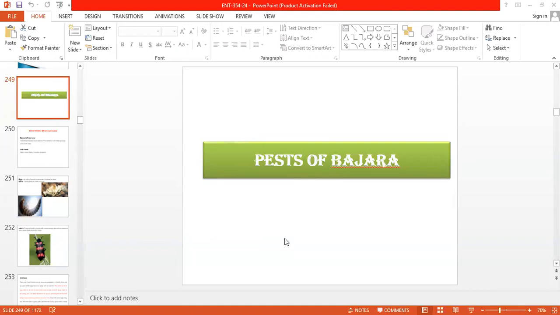Last time we have seen the pests of maize, in that particularly the major pest of maize. Which one is the major pest? कुठली मेजर पेस्ट आहे? सॉरी, बाजरा.